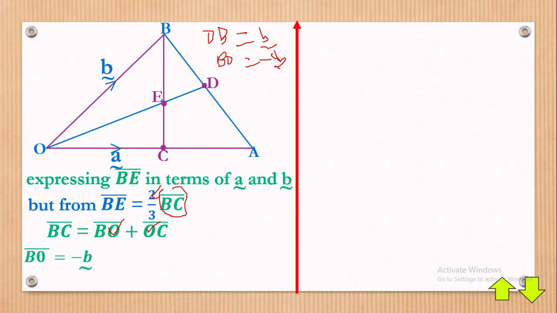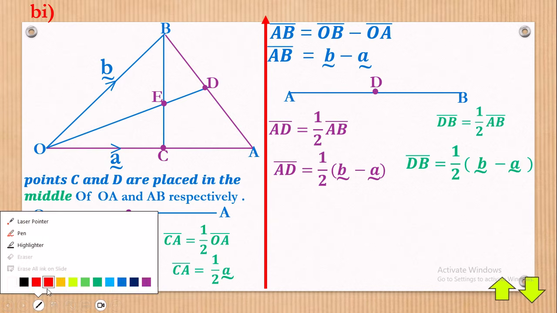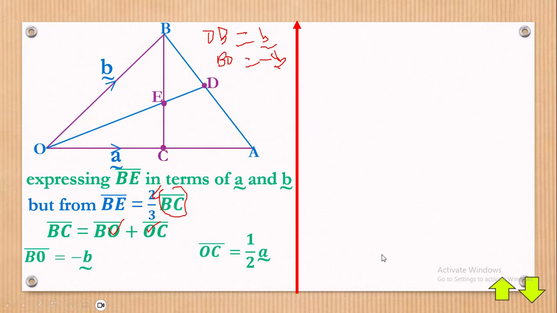Then next, OC, where are you? Now OC was originally half a from the very start. We had that right here, just to remind you. That's what I was trying to explain here. What is OC? OC is the same as half a. If you can really see that. Okay, with that, let's proceed. Alright, good. Since we have that, we shall just substitute in there.